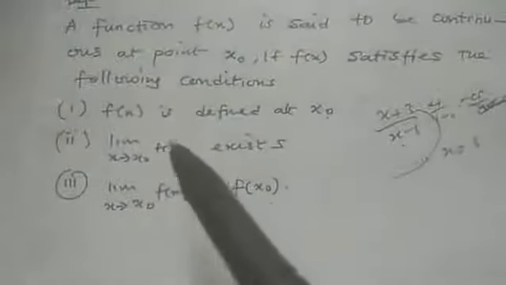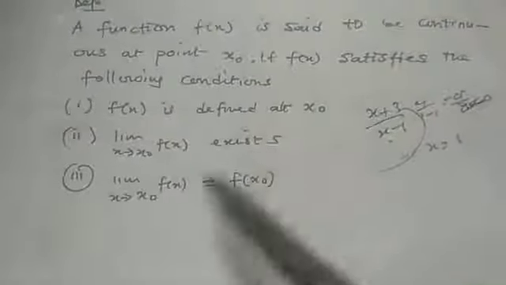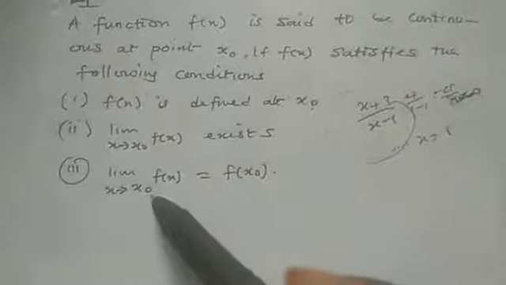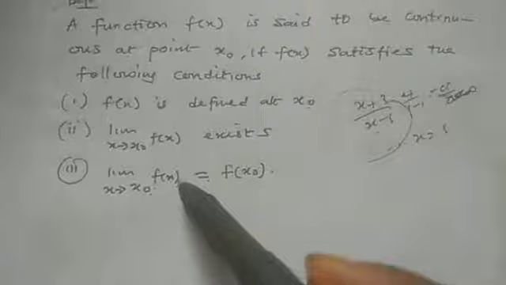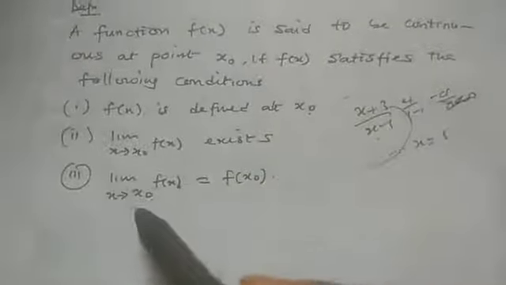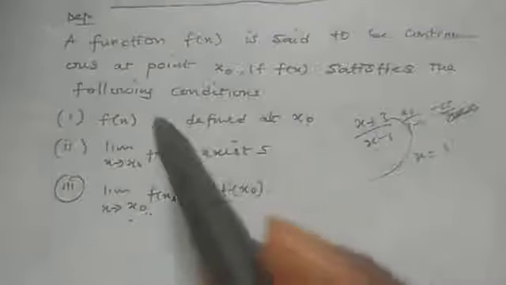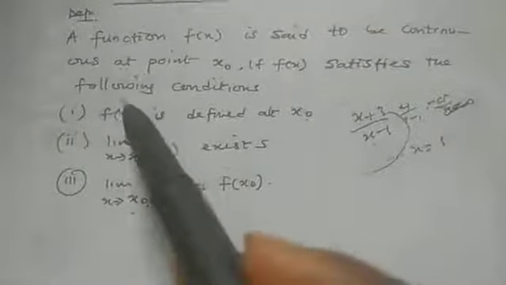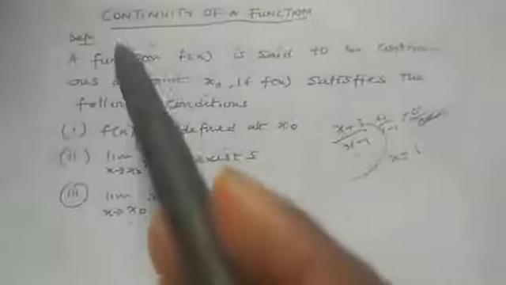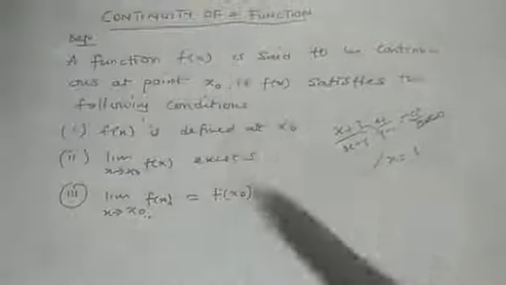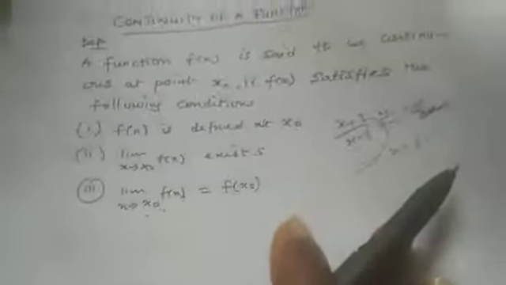Also, the limit of f of s must exist. And finally, the limit of f of s as s tends to s naught must be equal to f of s naught, that is, what you get here is equal to what you get here. If these three conditions are satisfied, then we say that this function is continuous at that point.